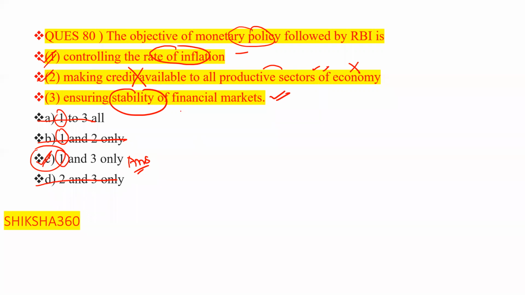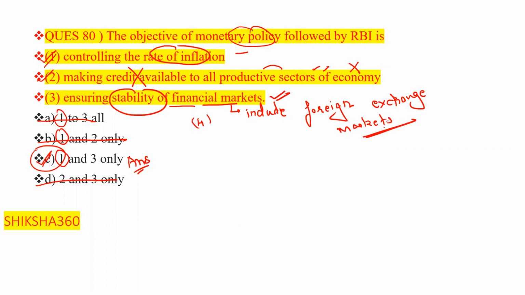Further, ensuring stability of the financial markets: even if they mention a fourth point, under that we have to include foreign exchange markets. The RBI has the responsibility for stability of the financial markets, including the foreign exchange markets. This is the main objective of the monetary policy followed by the RBI. So option number C is the answer.